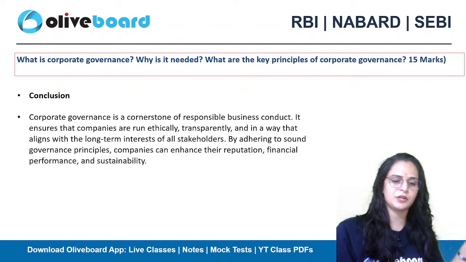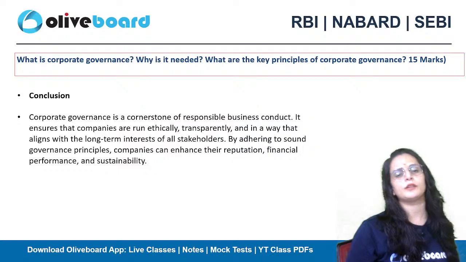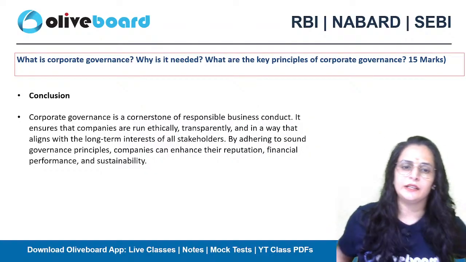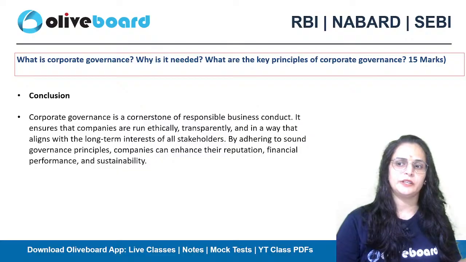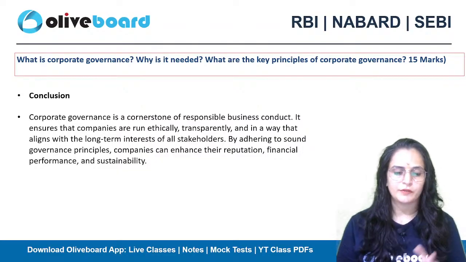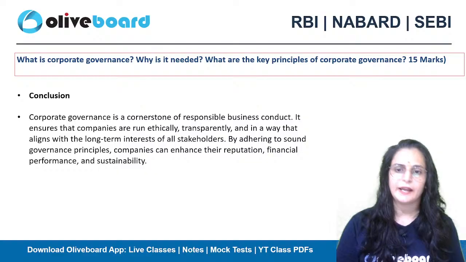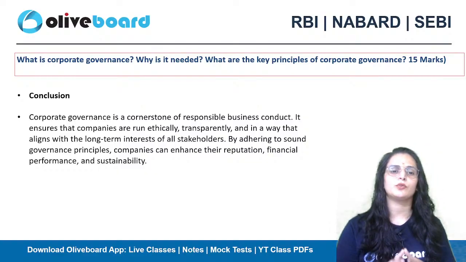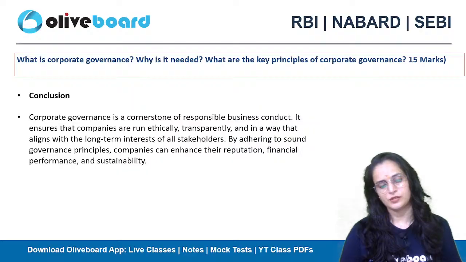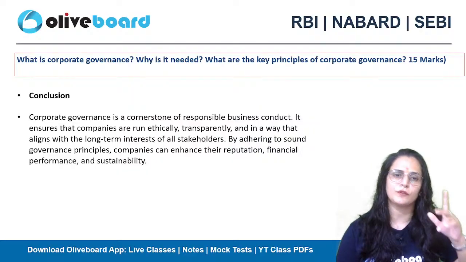So this is about the question. Now we are moving on to the conclusion. After writing the definition of corporate governance, why it is needed, and the key principles on which corporate governance relies, it's now time to write a good conclusion which will satisfy all the questions. You have to frame a conclusion of 2-3 lines.